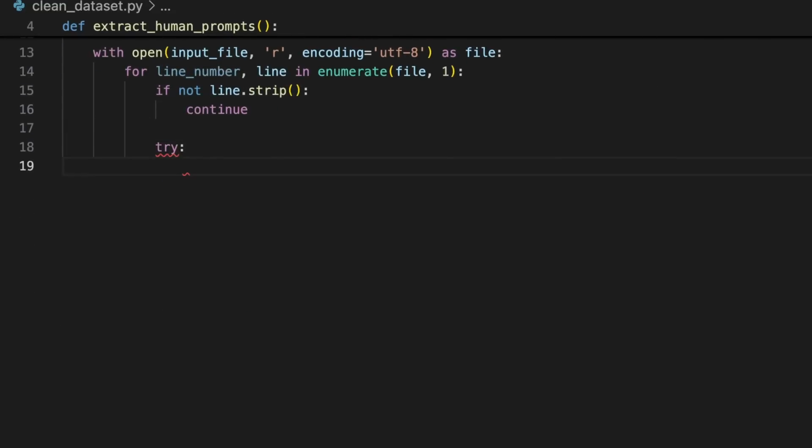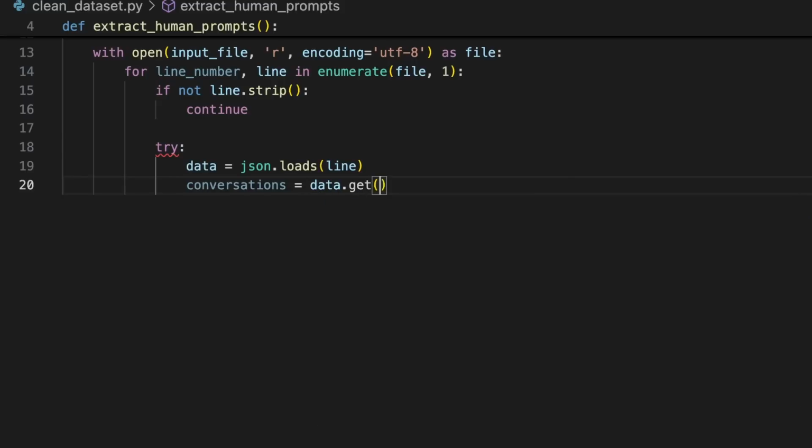Then within a try statement, we can use the JSON library to load the line from our input file into a Python readable variable named data. In a variable named conversations, we can use the JSON get function to get the conversation value from that row, specifying to the get function that it should be a list variable.